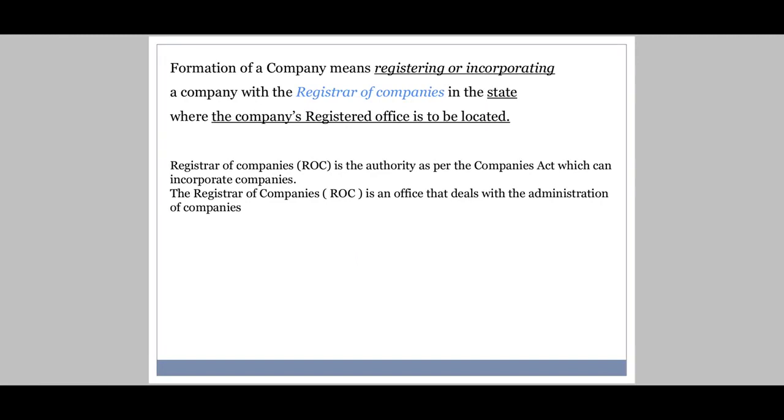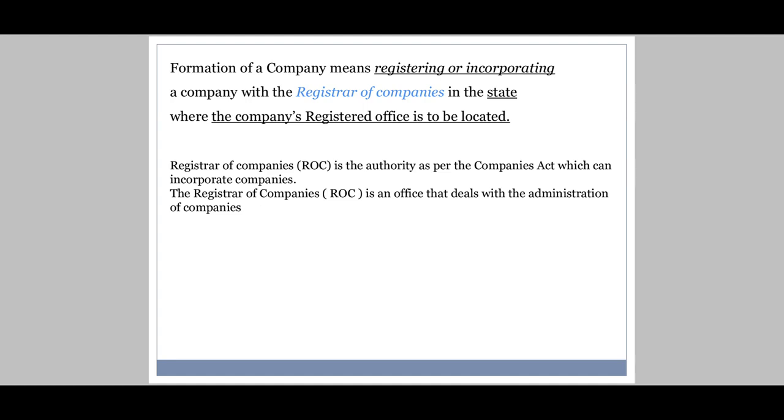Formation of a company means registering or incorporating a company with the Registrar of Companies. See, this is very important. You are supposed to remember a company is registered with the Registrar of Companies in the state where the company's registered office is located.